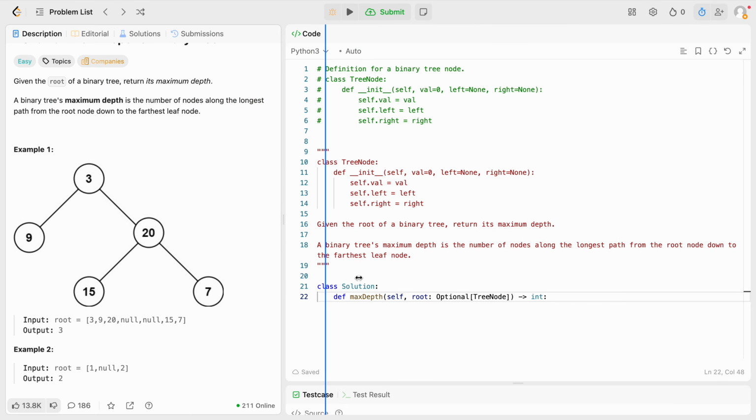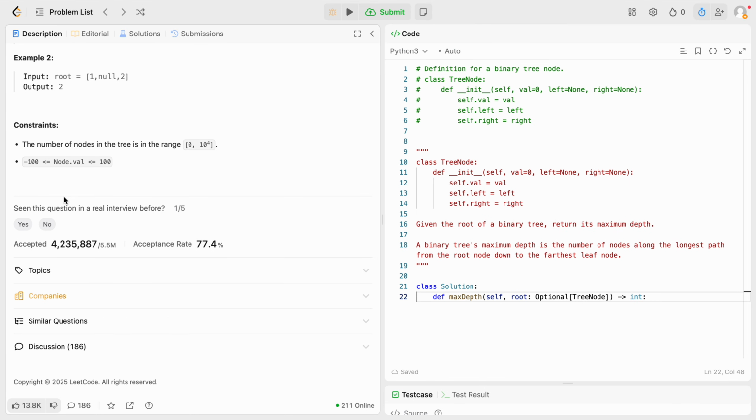I don't think there's really much else to ask other than that. Maybe the actual values in the nodes, which I just saw, but that's not really relevant to the question, to be honest. I don't know what this information will help us do. Okay, so it's from 0 to 10 to the power of 4.